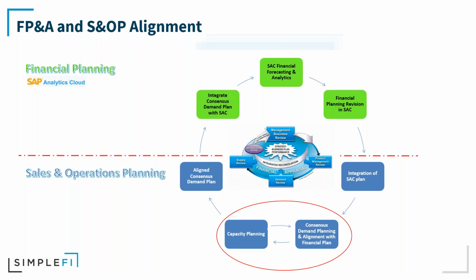And again, today, we're going to look at specifically some of the alignment, right? So kind of understanding that, hey, we've got different scenarios and different data. And we're starting off our story as already having that data. So there's a sales plan, there's a financial plan, right? So how are we going to align those? Where do we see deltas? And then ultimately, what does the system do when it comes to capacity planning, right? So now when I'm looking at my demand, how am I now allocating that to my plants? And when I'm over allocated and at capacity, what do we do? What are different options? So that's kind of what today's scenario really is going to be focused around.